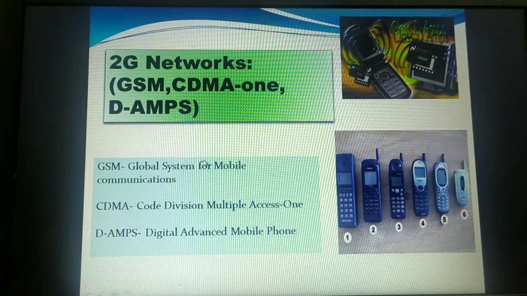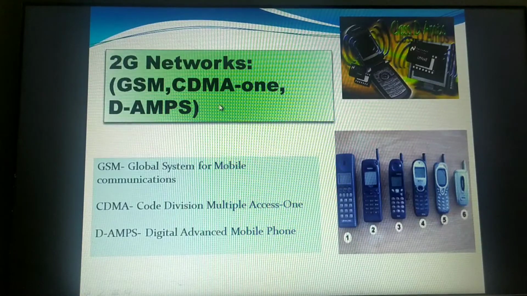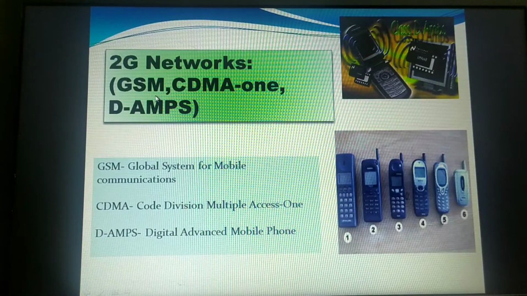Then what are the characteristics of 2G? They are the first digital cellular system, which was launched in the 1990s, in Finland actually. It had improved sound quality compared to the first generation because it was using digital signals, and it had better security compared to 1G because in the second generation encoding and decoding came into existence because of the GSM and CDMA networks.